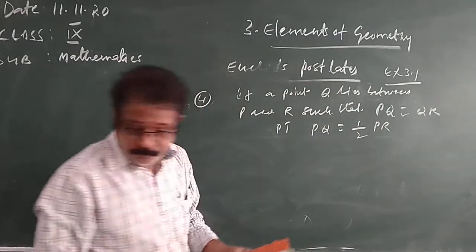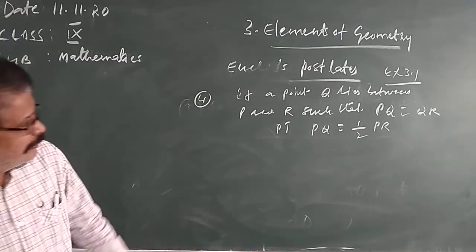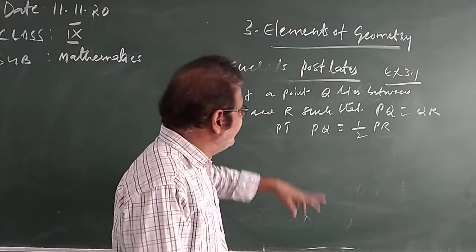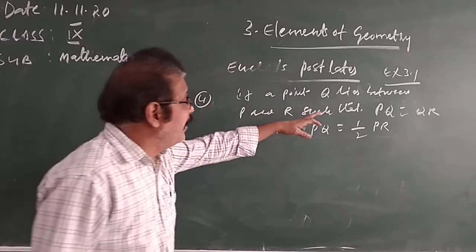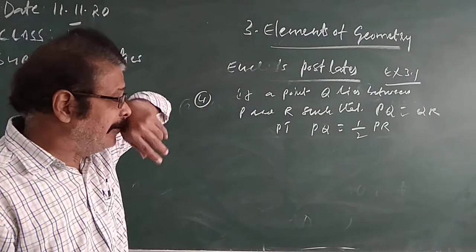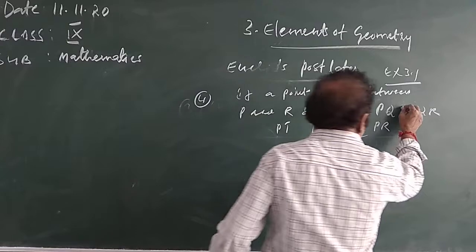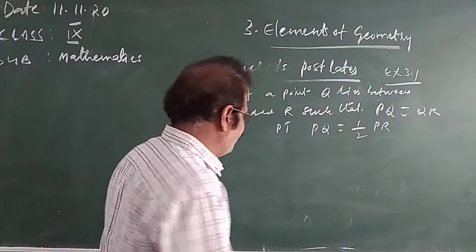This we have to prove. If a point Q lies between P and R such that PQ equals QR, both parts are equal.